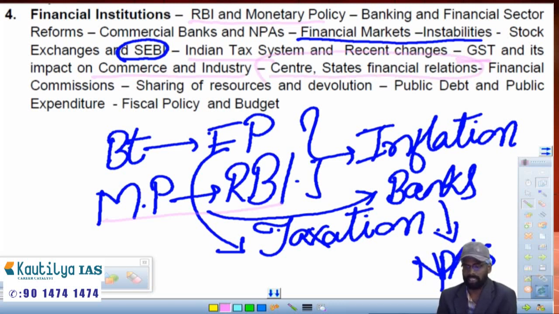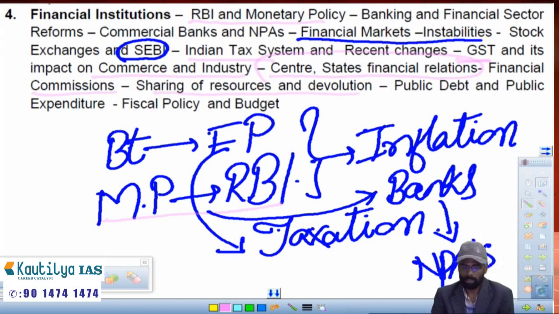What do you mean by Planning Commission or Finance Commission? What are the measures which it says? What are the things which it says for the devolution of revenue? How will the resources be shared? Those things we'll discuss in financial relations, sharing of resources and devolution.